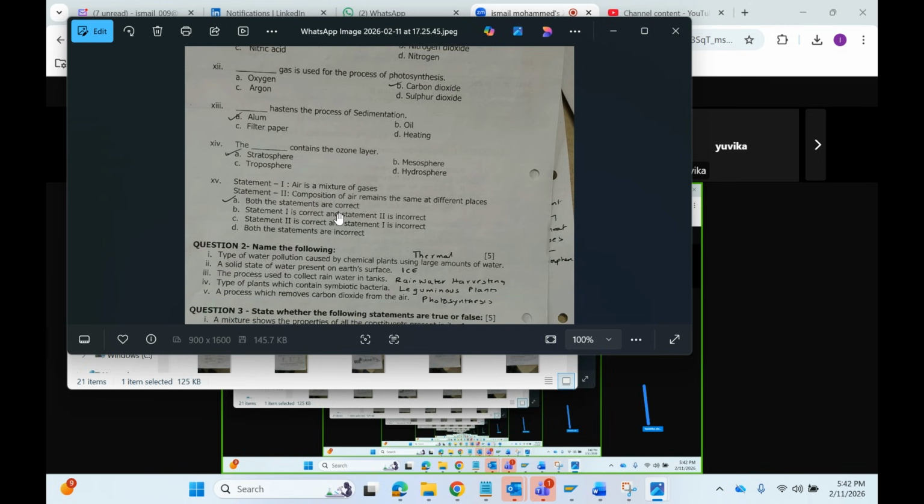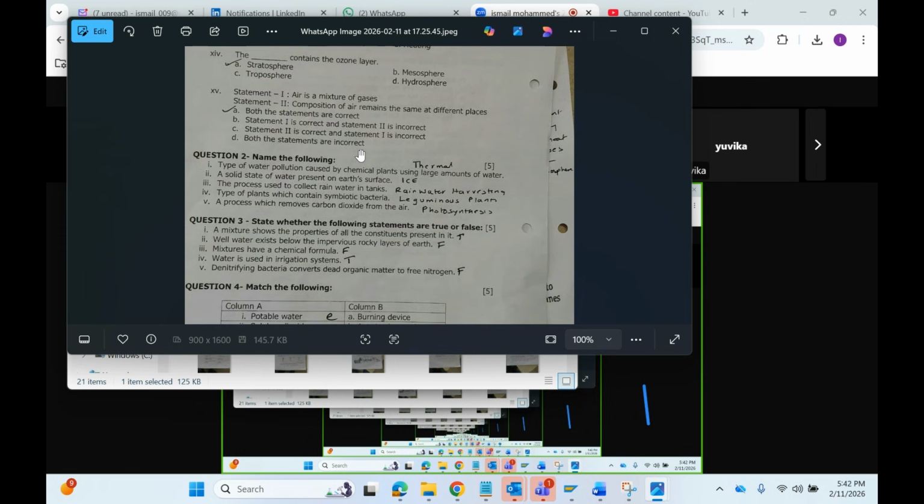Next one is which gas contains the ozone layer. Ozone layer is contained in the stratosphere. As we have seen, there are three layers: troposphere, stratosphere, and mesosphere. And that ozone is contained in the stratosphere. Next, air is a mixture of gases. Composition of air remains the same at different places. Both statements are correct. The answer is both statements are correct.